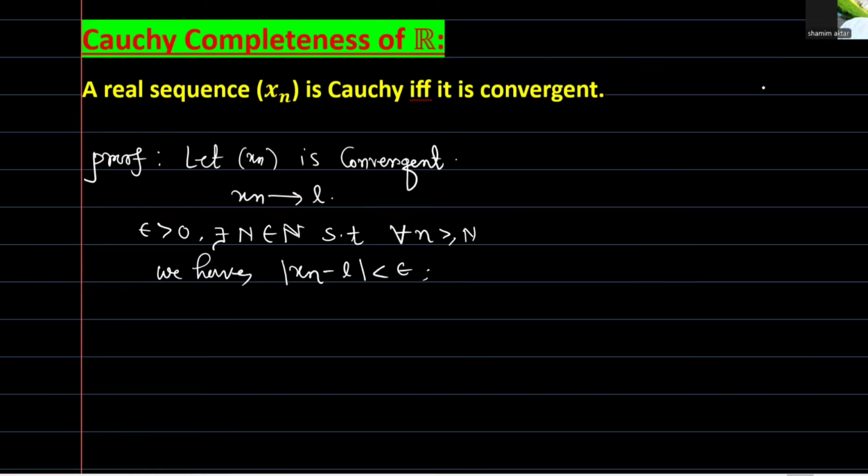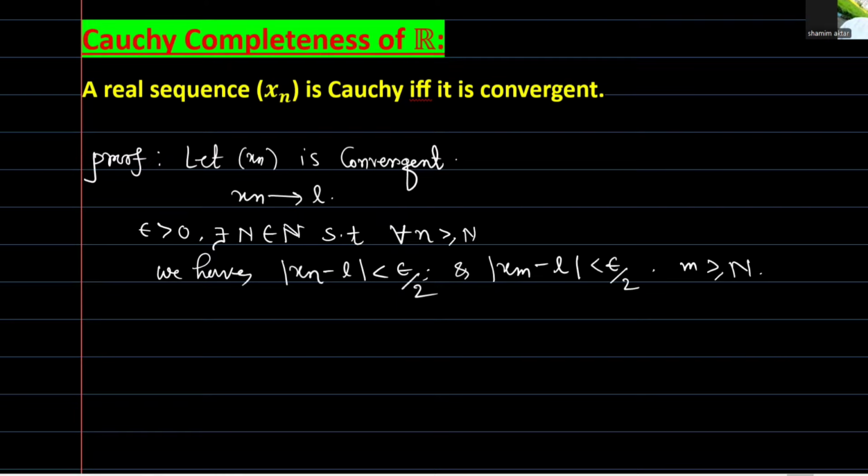Also mod of xm minus l is less than epsilon by 2, and here also m is greater than or equal to N. This is trivial from the definition of convergence of this sequence. My intention is to show mod of xn minus xm is also less than epsilon.